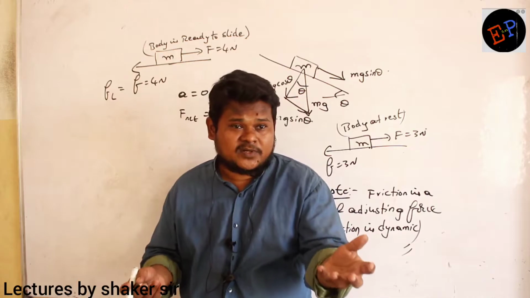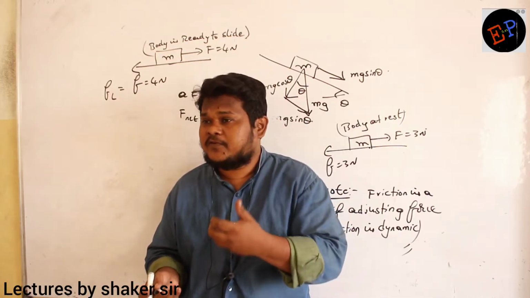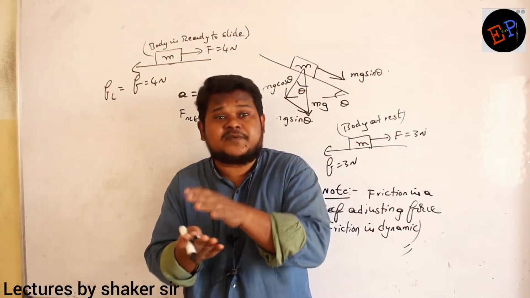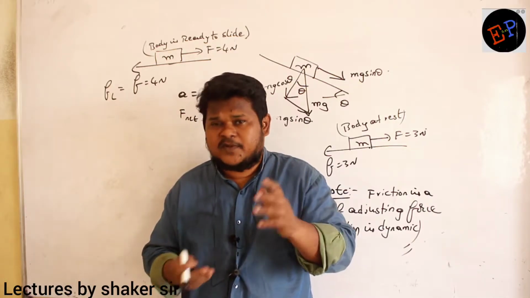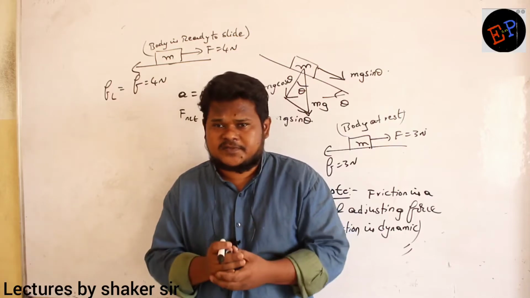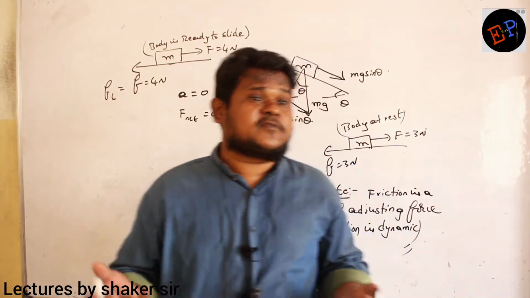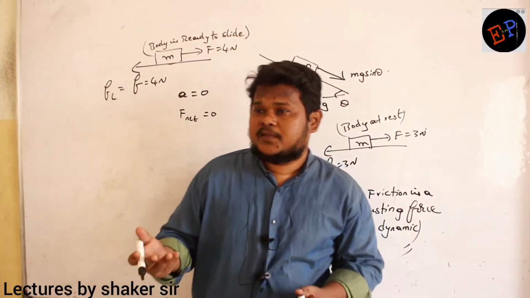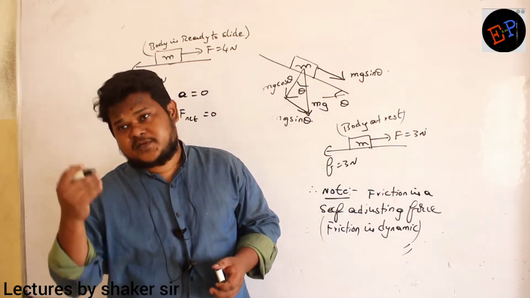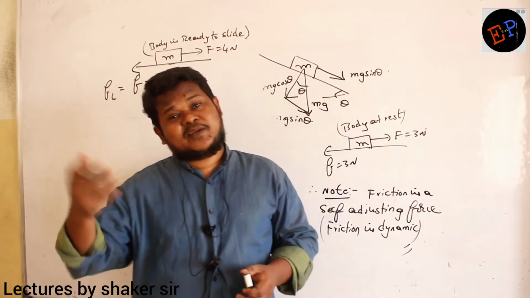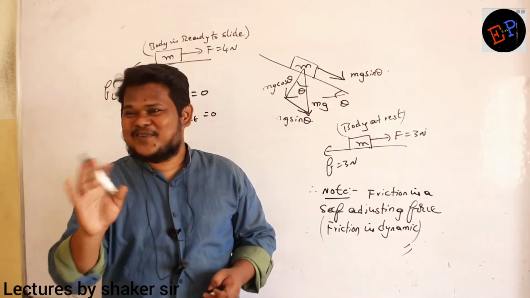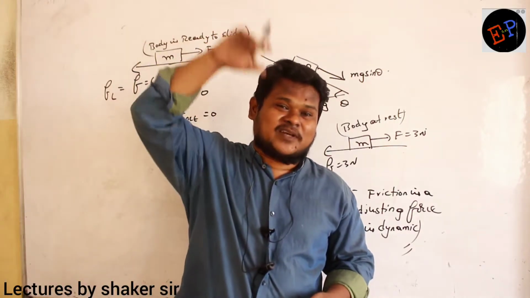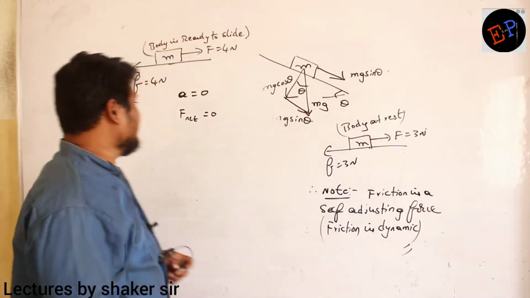Limiting friction depends on normal reaction. Limiting friction depends on the nature of surfaces. Between any two surfaces, friction is not the same, no? Friction varies from surface to surface. If it is a rough surface, friction will be greater. If it is a smooth surface, friction will be lesser. If it is a very, very smooth surface, friction will be very large. Friction will not be very less. Friction increases by a very large factor. That is a different condition. We will study later.